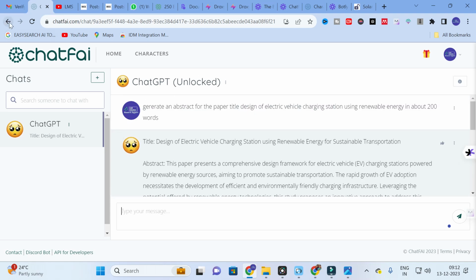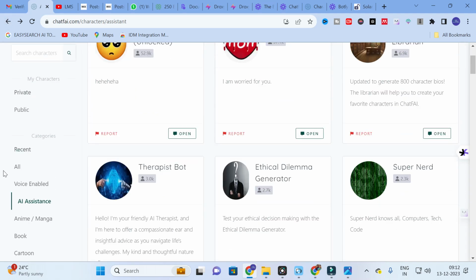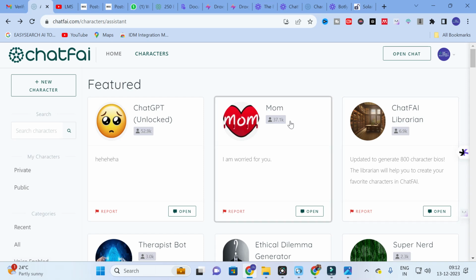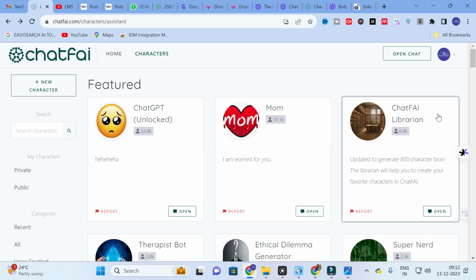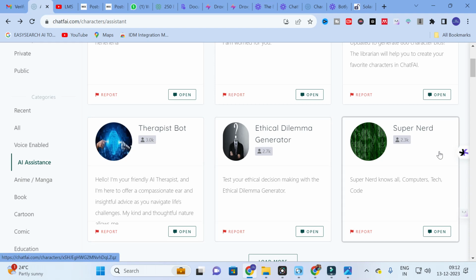So like that you can make use of this ChatGPT chatbot, or else you have different characters. For example, I have given AI assistants. Here you can see mom, so it chats like a mom. Next, chat with AI librarian, so it will give the different data from the databases of Chatfai. Next, therapist bot, ethical dilemma generator.